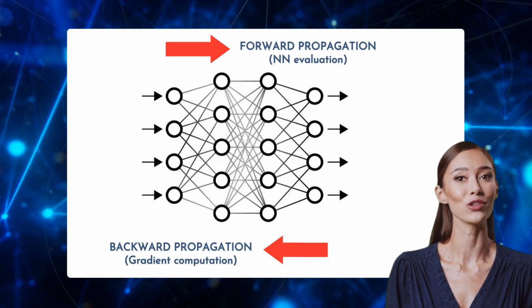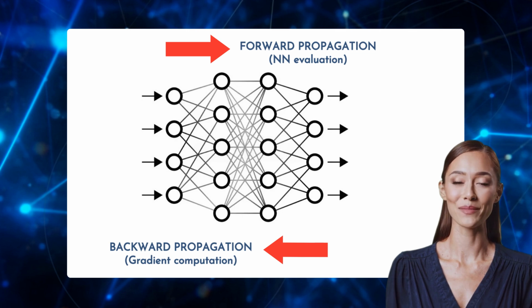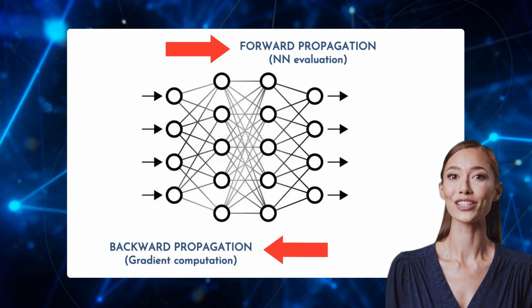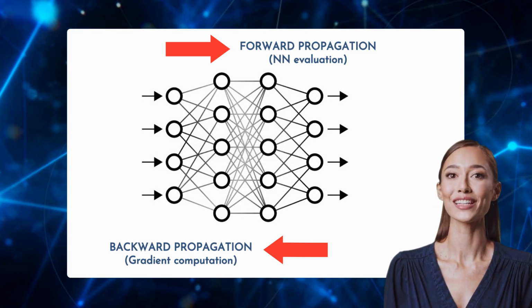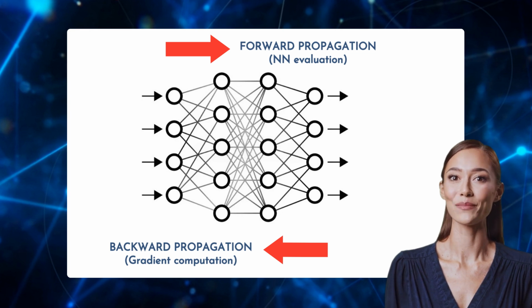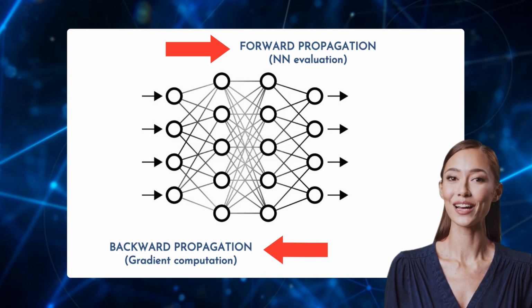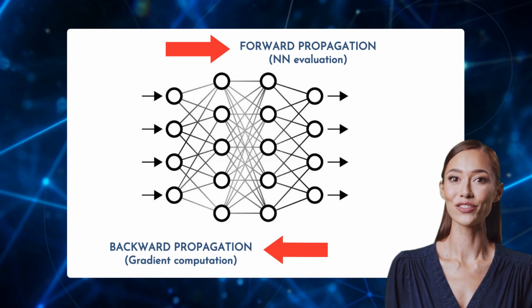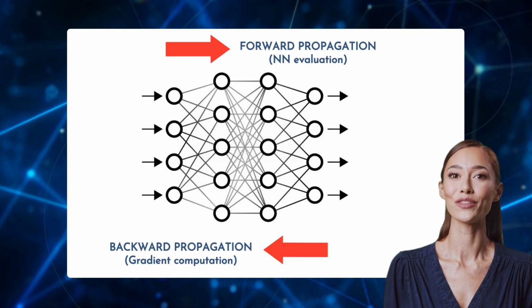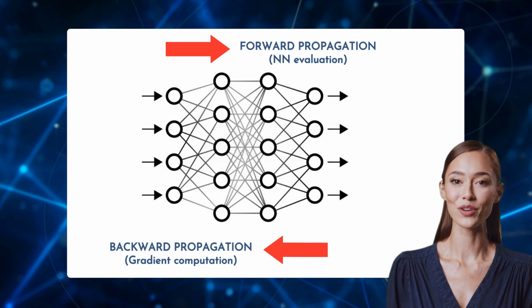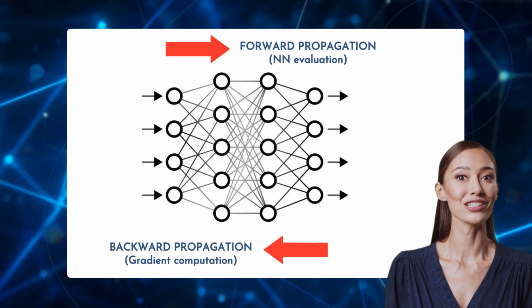The training of a deep learning model is an iterative process involving two key phases: forward propagation and back propagation. During forward propagation, data is fed into the input layer and passed through the network layer by layer until it reaches the output layer. The network's output is then compared to the actual target value, and the difference between the two, known as the error, is calculated. This error signal is then propagated back through the network during back propagation. During back propagation, the network adjusts the weights of the connections between neurons to minimize the error. This process is repeated many times, with the network gradually refining its weights and improving its accuracy.